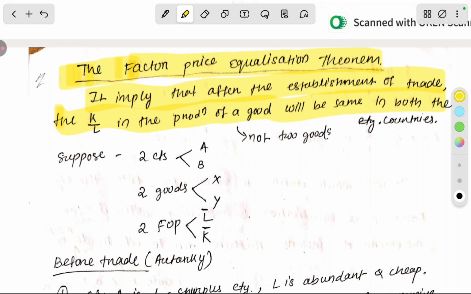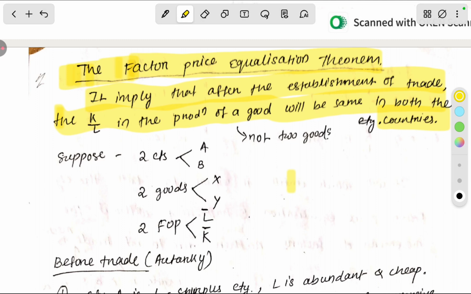It implies that after the establishment of trade, the capital-labor ratio in the production of a good will be the same in both the countries. Let's suppose there are two goods, cloth and steel. Steel is a capital intensive good, and the capital-labor ratio of the product steel in country A and country B will be the same after the establishment of trade.